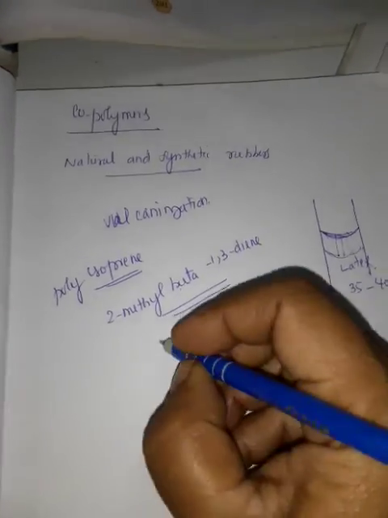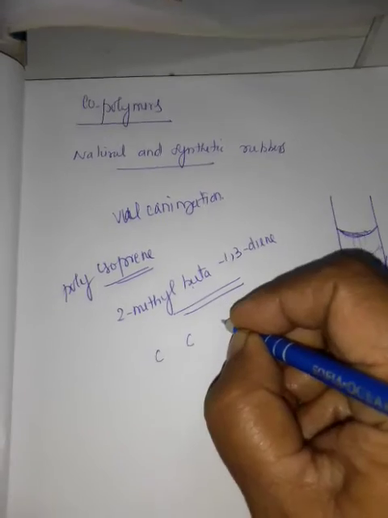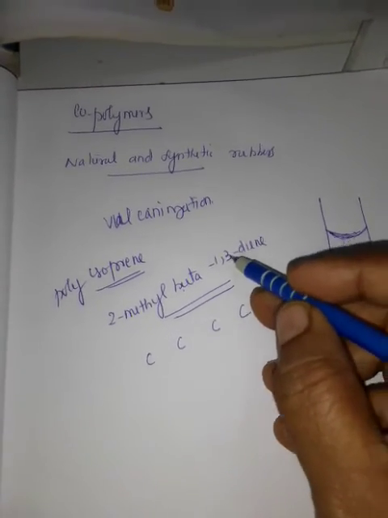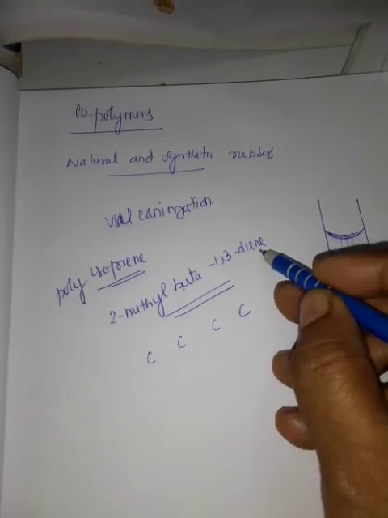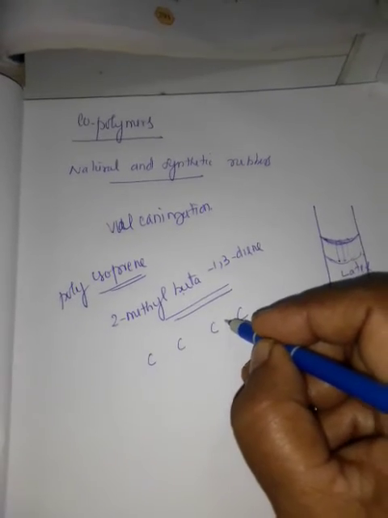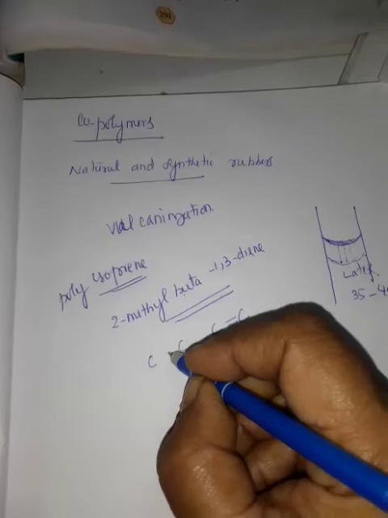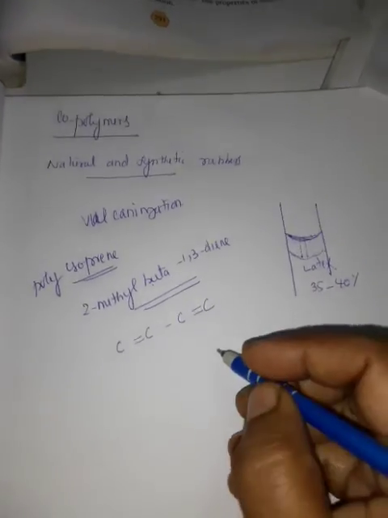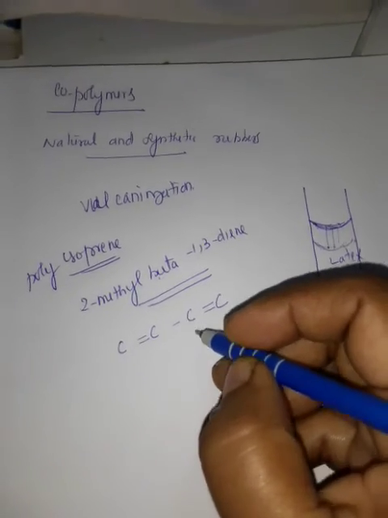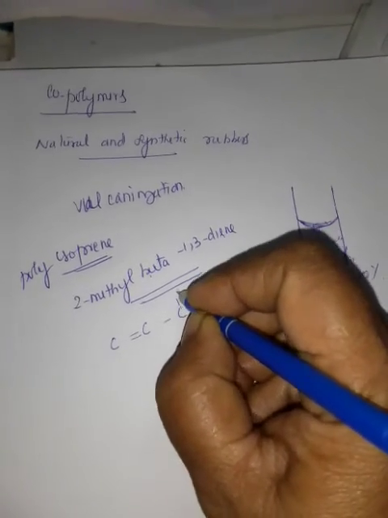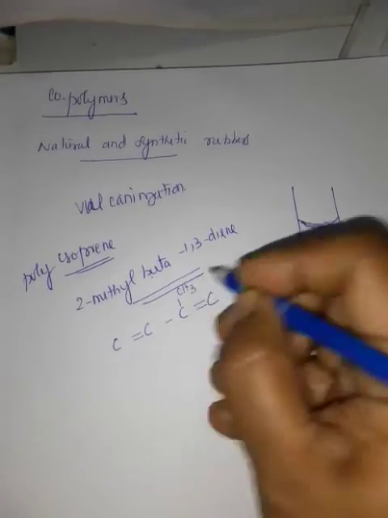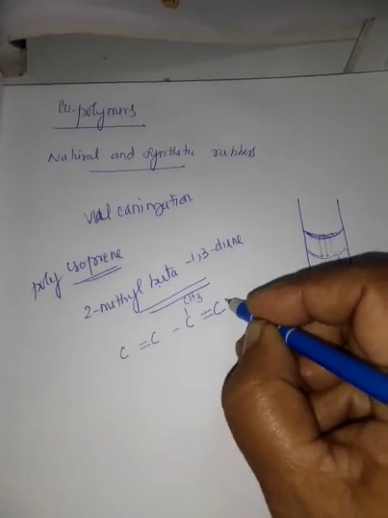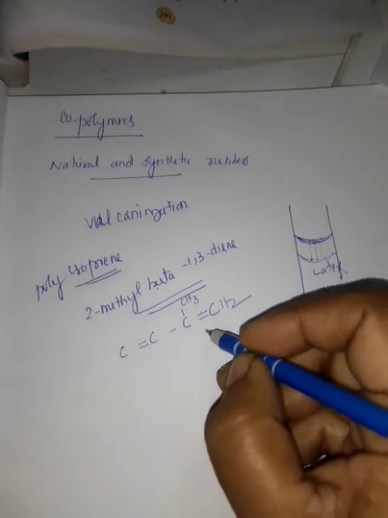But means 4 carbon atoms. Diene means 2 double bonds. In 1,3, the first carbon has 1 double bond, the third carbon has 1 double bond, and the others have single bonds. In the second position, 1 methyl group is there. Now we can balance the hydrogens: each carbon has 4 valency.